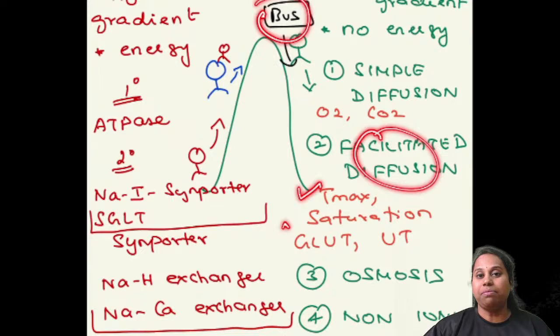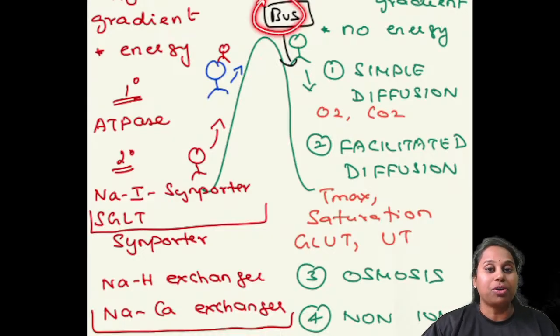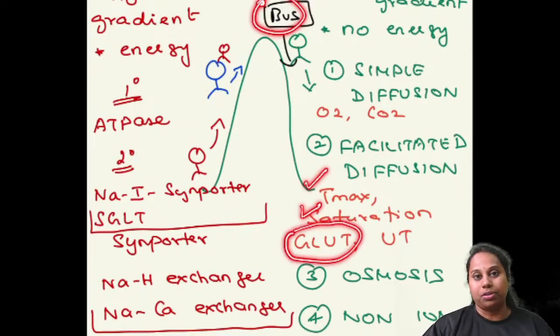It has a Tmax. The problem here is a bus can hold a maximum of 50 people. If you are the 51st member in the queue, there is no place for you. It has already reached the Tmax. So it will get saturated. So Tmax and saturation are followed by facilitated diffusion. Example, GLUT transporter, glucose transporter, GLUT.